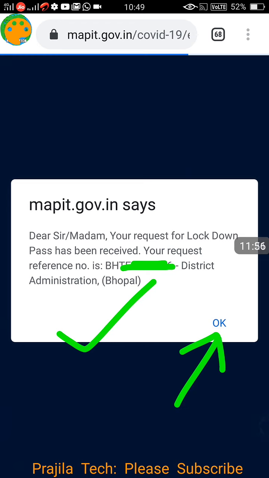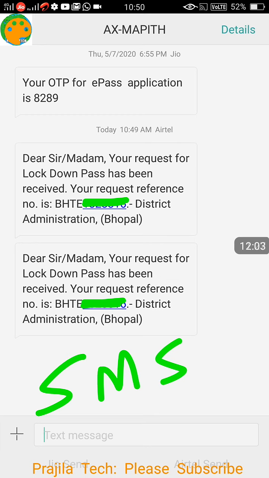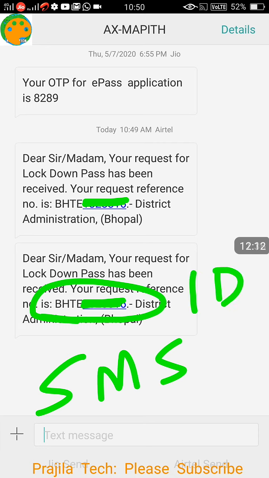You would have got an SMS also. See, I got an SMS like this mentioning request reference number is there. Okay, you have to note down this. Don't delete this SMS. This request reference number is needed to download your pass. So this is the ID or reference number. Please note down. So let us see how to download the pass.